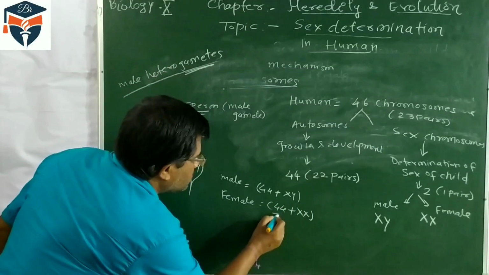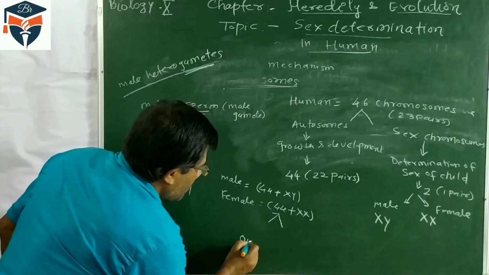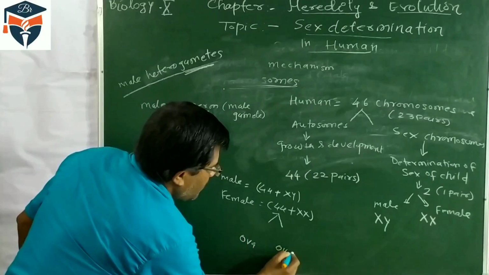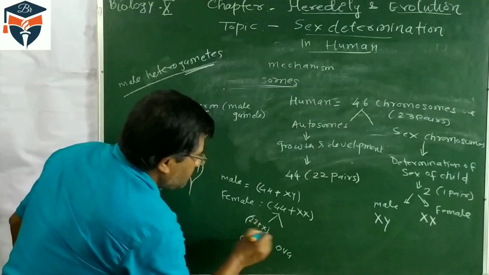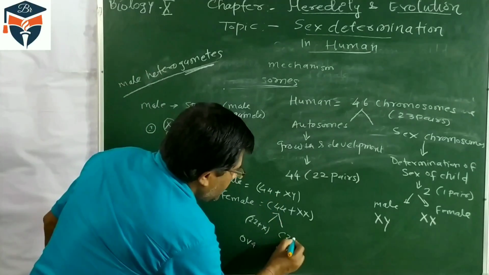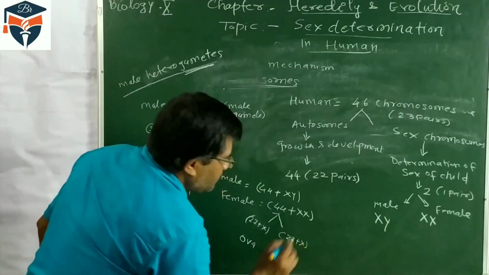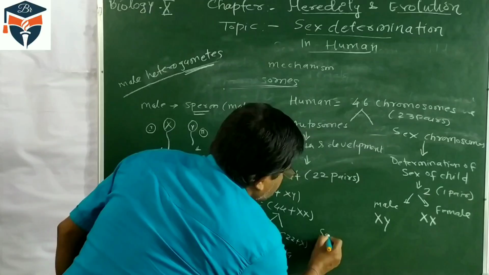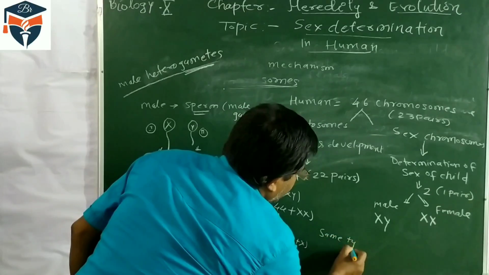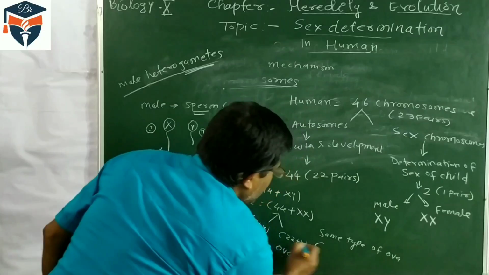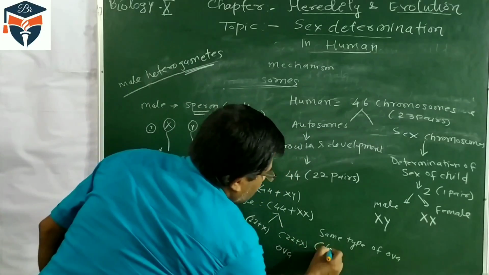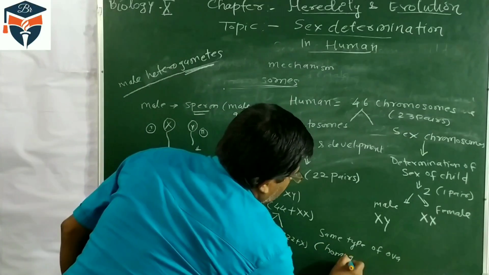But the female produces ova, and each ovum contains the 22 plus X chromosome. It means it produces the same type of ova. It means the female is homogametic.